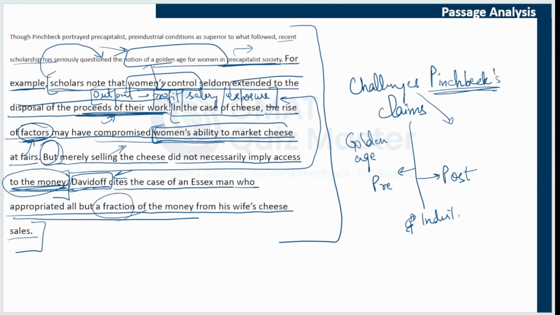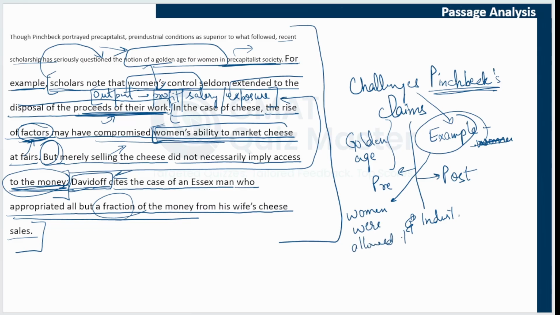The new scholarship challenges this view. The example is also of the pre-industrial era: women were allowed to do more tasks but did not have control over their money. That power was still with the men or their husbands.